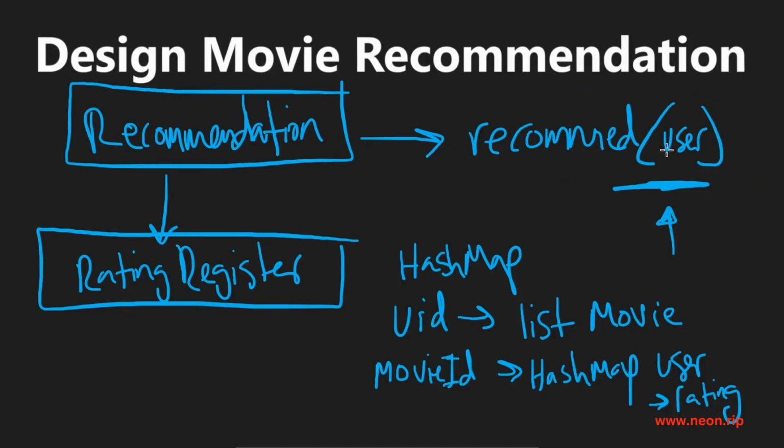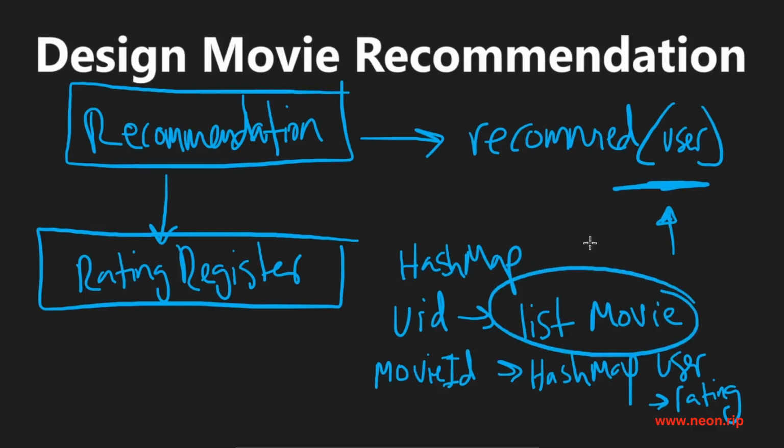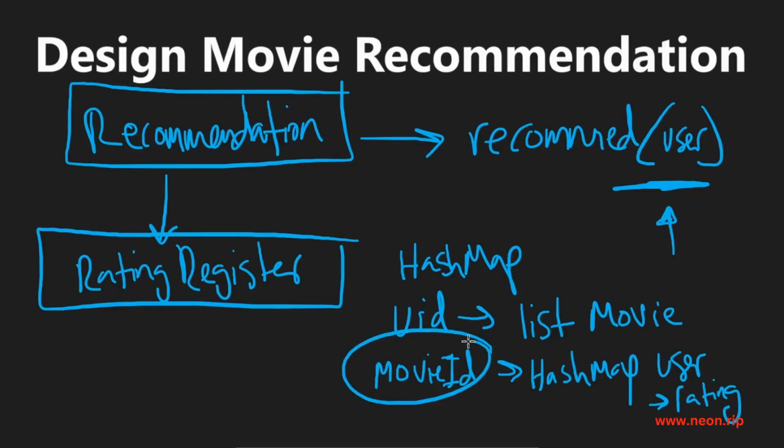and then find the movie with the highest average and return it to the user. But if we're going with the more complicated case, where for this user, we want to find other users with similar interests, what we would do is for this user, we would possibly iterate through every other user and find the intersection of movies that they have both watched. And then for that movie, we can, using this second hash map, using the movie and the user key, we can find the rating that that user provided the movie.